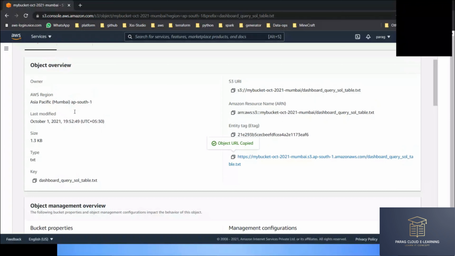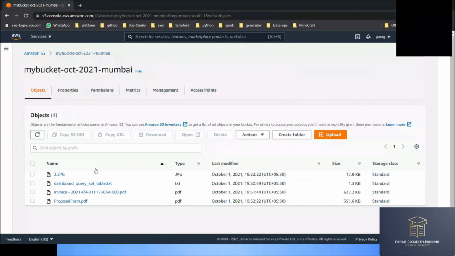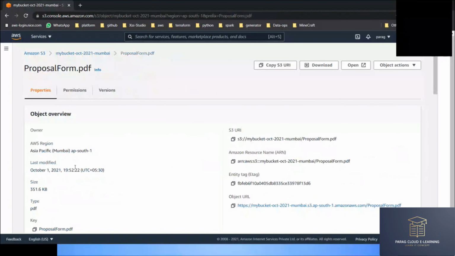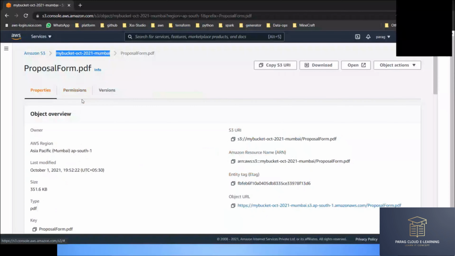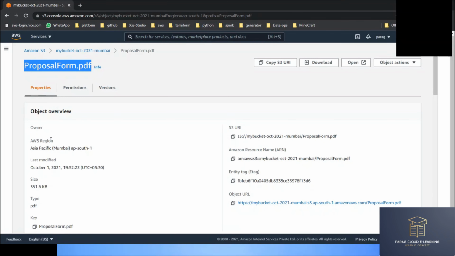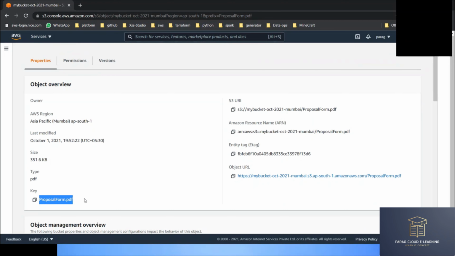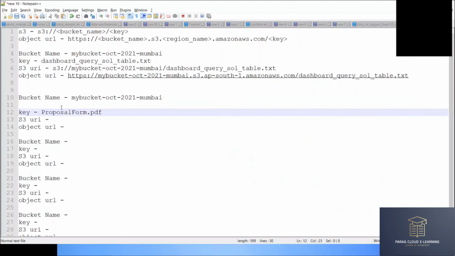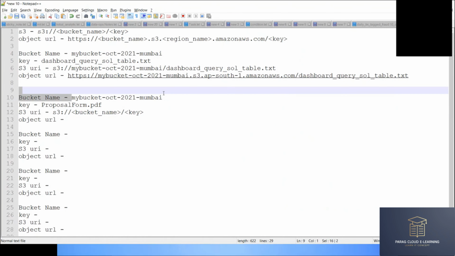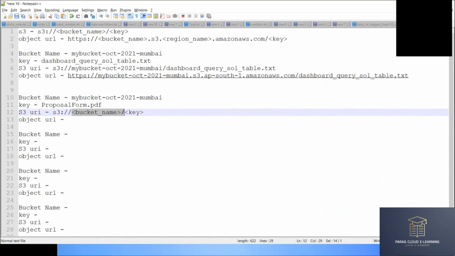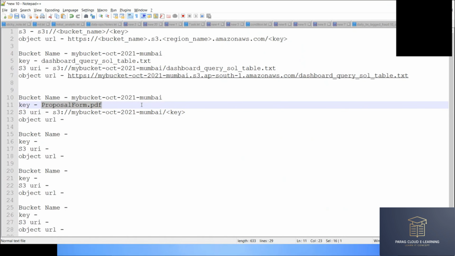Now let's go to another object in S3. This is my other object. What is my bucket name? Bucket name is this. I will paste it here. What is my key? Key is generally the name of my object. So I will copy this, or you can copy from here also. How do we have to understand key? A couple more examples I'm going to give you. So what is my bucket name? Bucket name is my bucket Mumbai. Then this is my key.